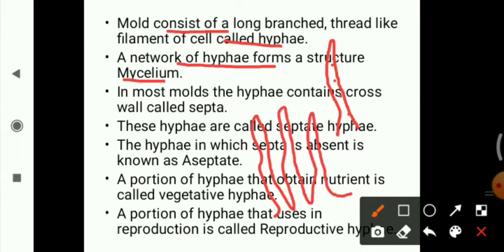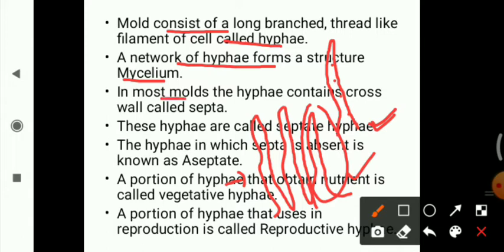These two concepts are clear. A single filament-like structure is known as hyphae. A group or network of hyphae that forms a structure is known as mycelium. This is hyphae and this is known as mycelium. If it is found singly, suppose it is broken from here, then it is considered a hyphae. If it is found in a group, or a network-like structure is formed, then it is known as mycelium.